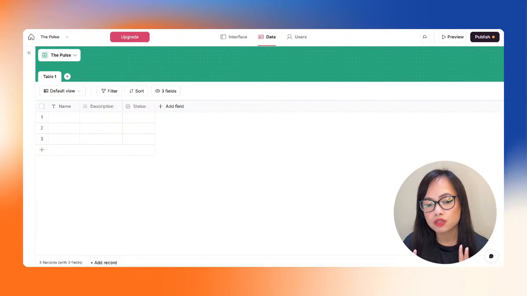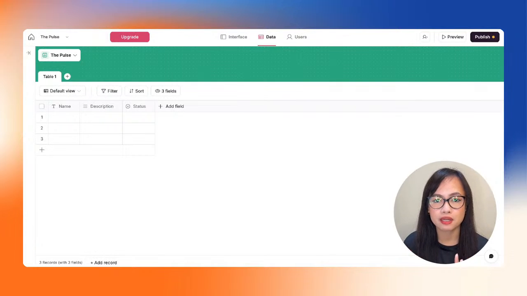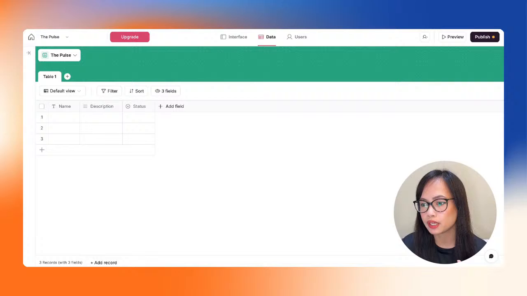So when creating a database, you need to make sure that you have an idea of the tables that you want to build. Each table is basically a set of data that is very useful in order for you to create your app later on. In this example, we've already thought about the tables that we want to have.